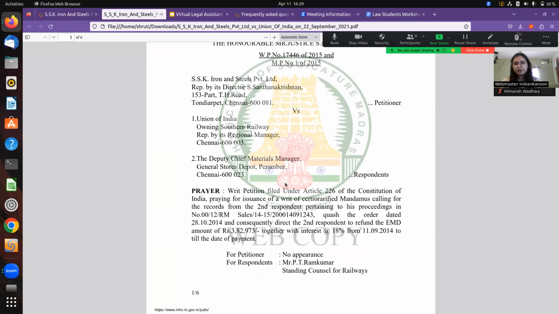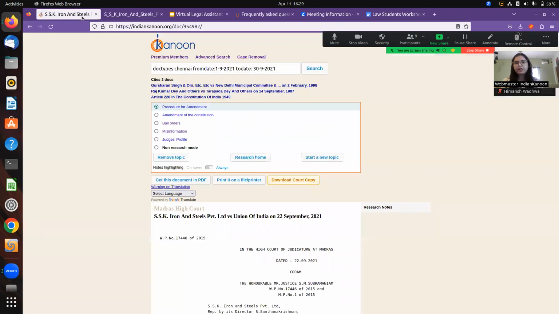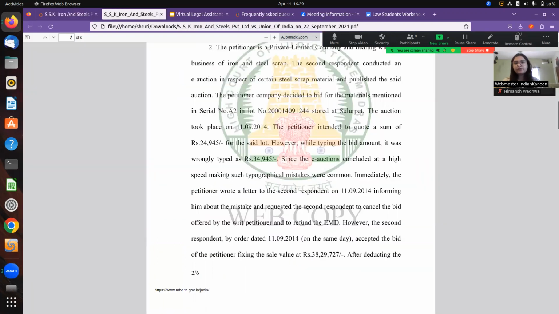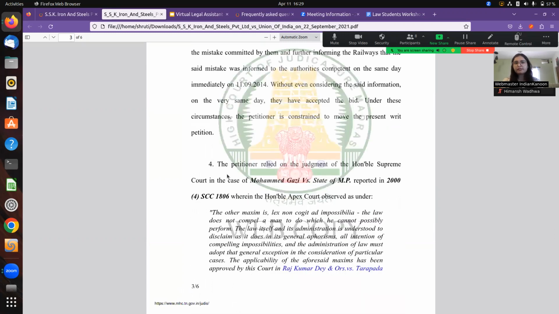So you get this court copy, as well as an IndianKanoon copy, which is present right here. So if you're required to submit original court copies in the court, then this is one of the features that we also provide to our premium members.